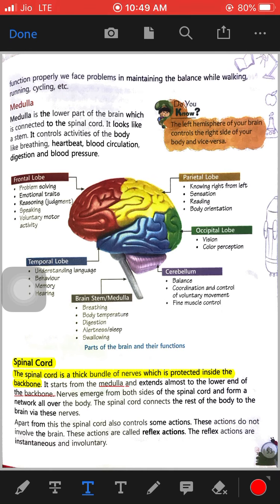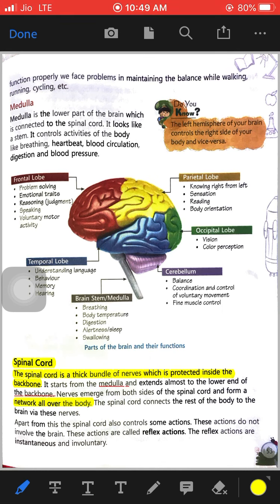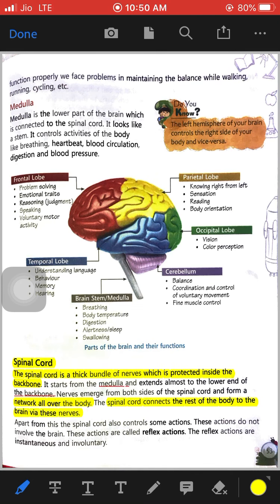Nerves emerge from both sides of the spinal cord and form a network all over the body. All the nerves emerge from the spinal cord and spread all over the body. The spinal cord connects the rest of the body to the brain via these nerves.